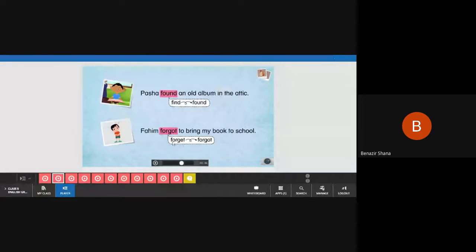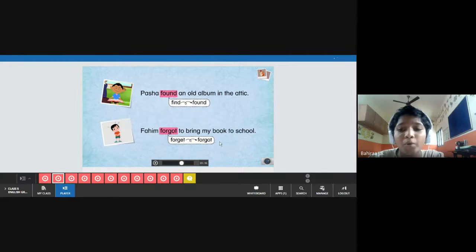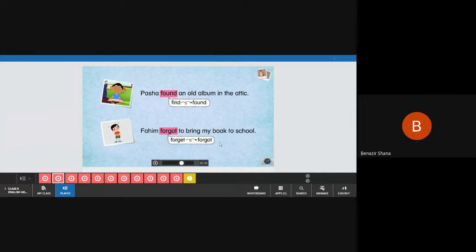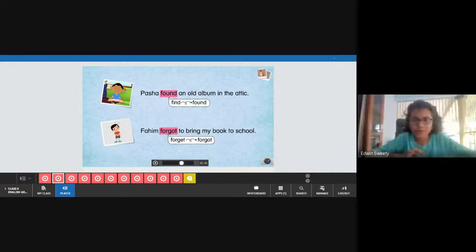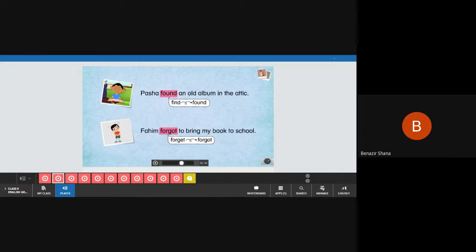See, this is forget. This is the present tense. We are converting that to past tense, like forgot. Can we add ed here? No. If we add ed, what will happen? Forgotten. Is that the right form of past tense? No, it is the wrong form. So whatever is coming in the past form, not only ed, okay? Any doubts?